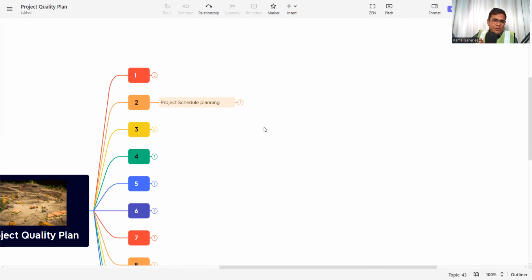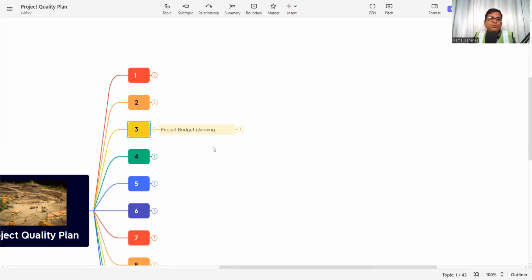We need to understand that if we want to deliver within 24 months, we need to plan accordingly every day, and that planning should be incorporated in the project quality plan, so that the client also gets confidence that if this daily, weekly or monthly plan is there, the project will be delivered within that time period. So project scheduling, what is that? It is the start date, end date, KPI, WBS, that is work breakdown structure, that will also be incorporated, that this is my planning to deliver the project as per your deadline.